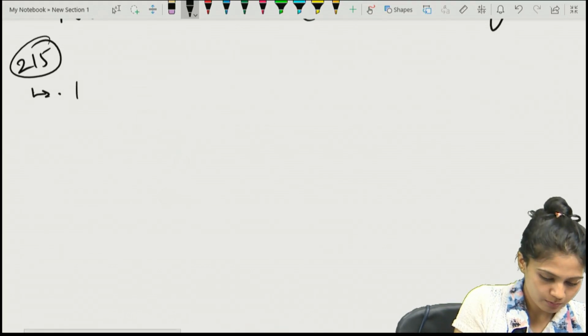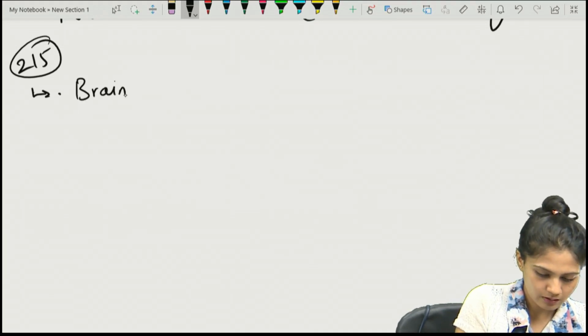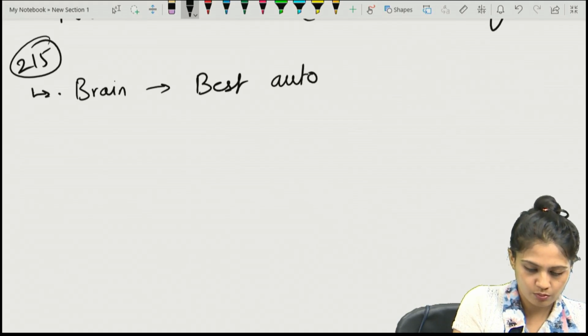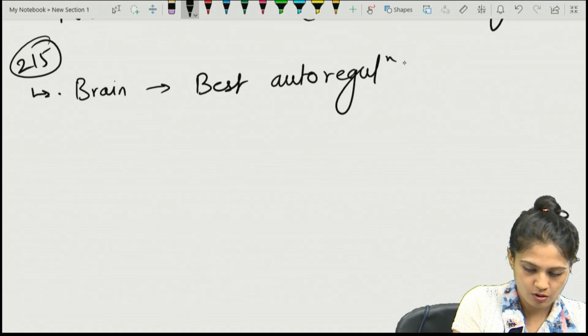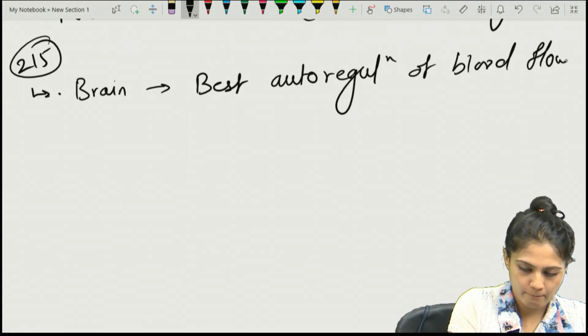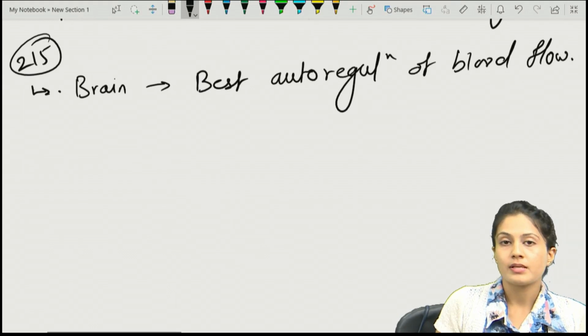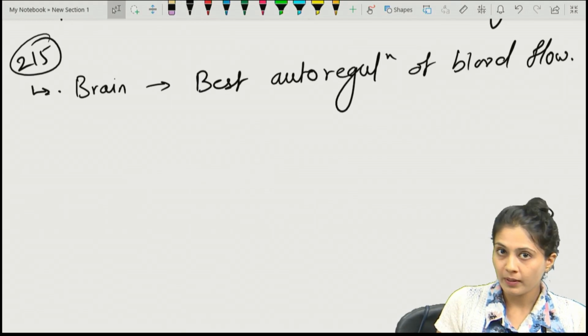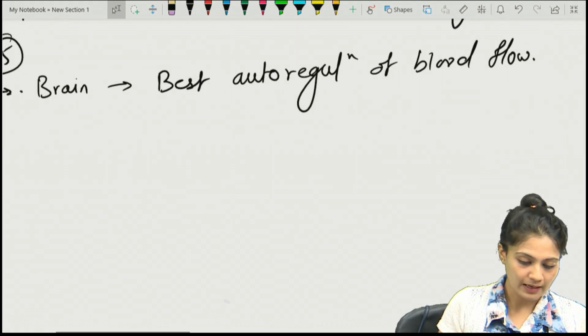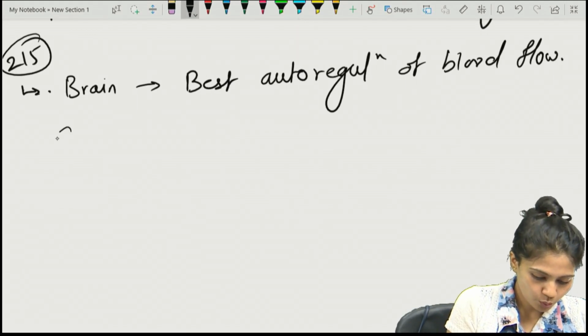The brain has the best autoregulation of blood flow. Brain has the best autoregulation of the blood flow, and what controls and maintains this balance? Write down, controlled by